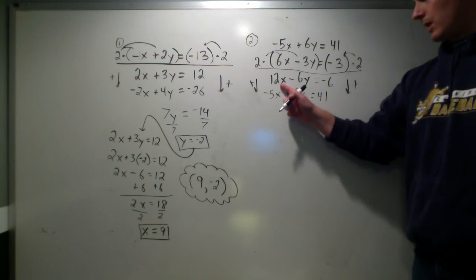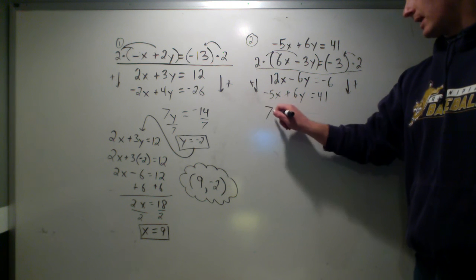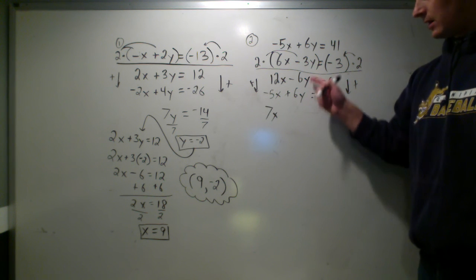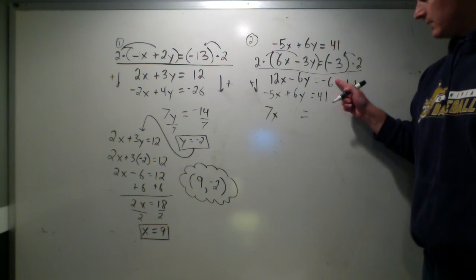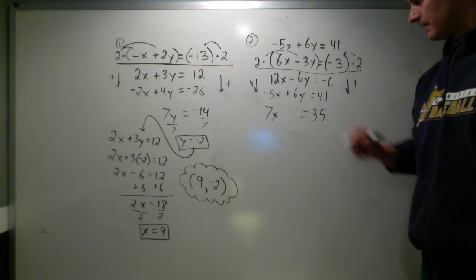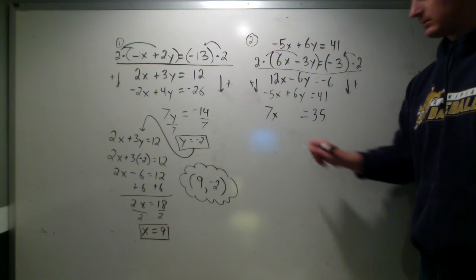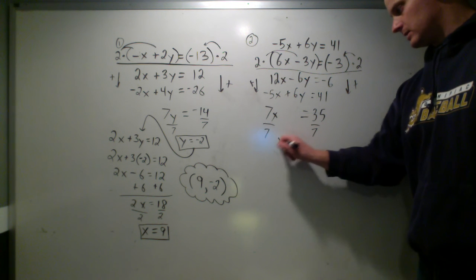All right, 12x plus that negative 5x is going to give me 7x. The 6's are going to eliminate, is what we wanted to happen. Negative 6 plus 41 is going to give me that 35. And then we just solve for x. Divide both sides by 7. X is equal to 5.